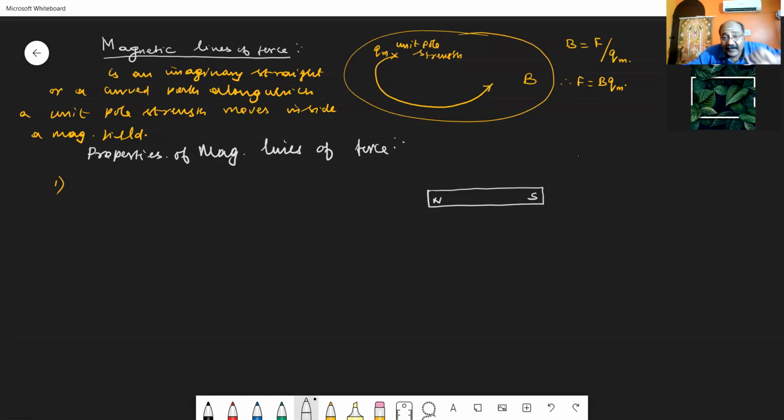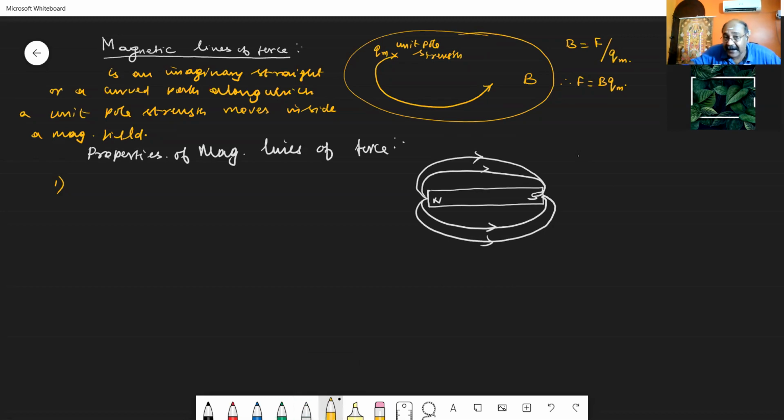They always act from the north pole to the south pole outside the magnet.